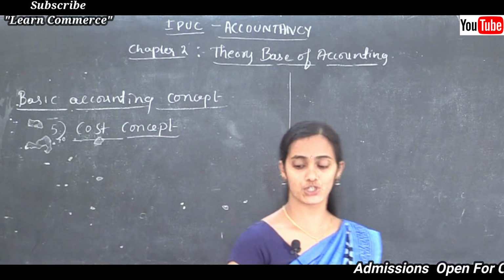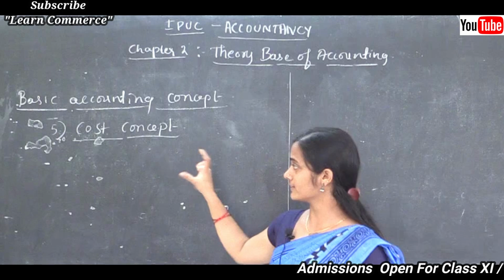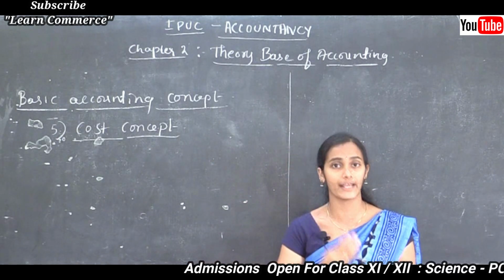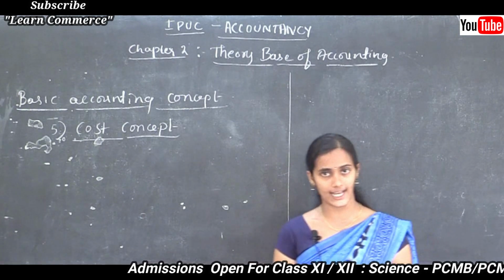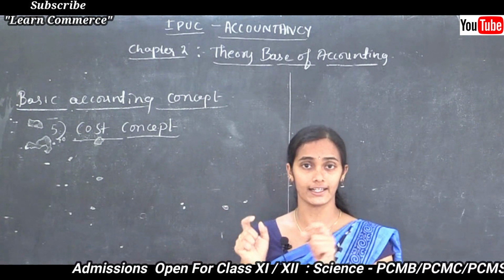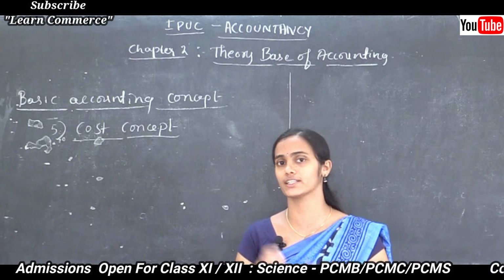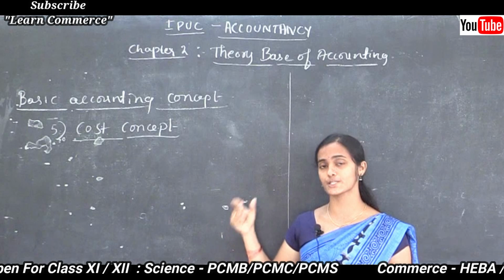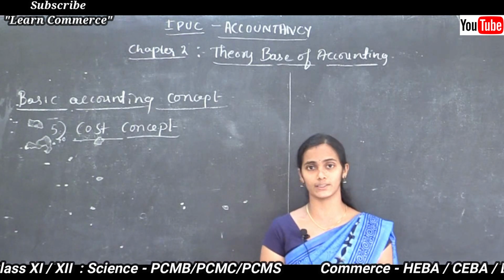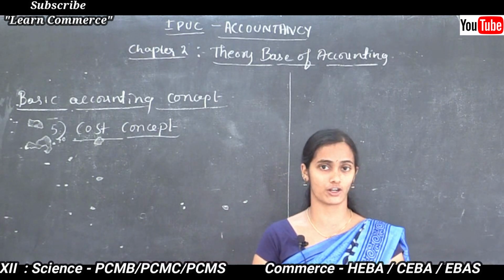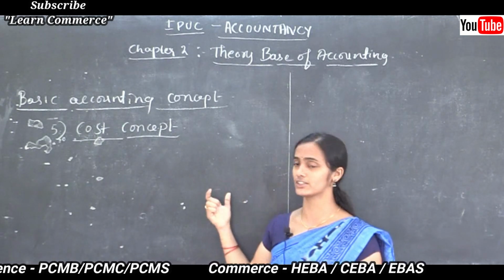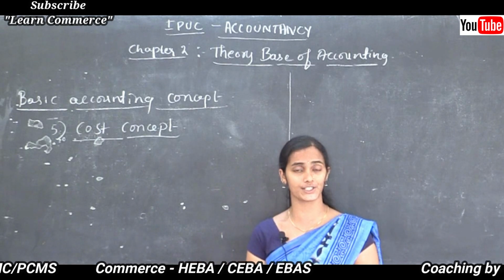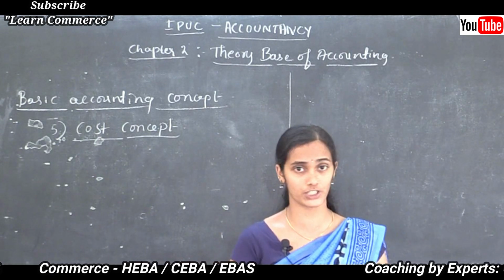Each concept has its own features. These basic accounting concepts are basic assumptions and ideas which are fundamental at the time of recording and reporting financial transactions. Based on these assumptions and ideas, we can record business transactions in the books of accounts. Without knowledge of these concepts, we cannot pass journal entries or record transactions in the books of account.